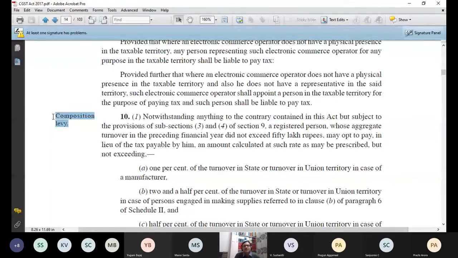If you remember, these 3 are my presumptive taxation sections where procedures are simplified if I opt for presumptive taxation. Same is the case here. In case of composition levy, GST procedures are simplified. So any person who doesn't want to go into the complexity of GST, that person, if eligible, can opt for the composition levy scheme. So it is like presumptive taxation of the Income Tax Act, composition levy.